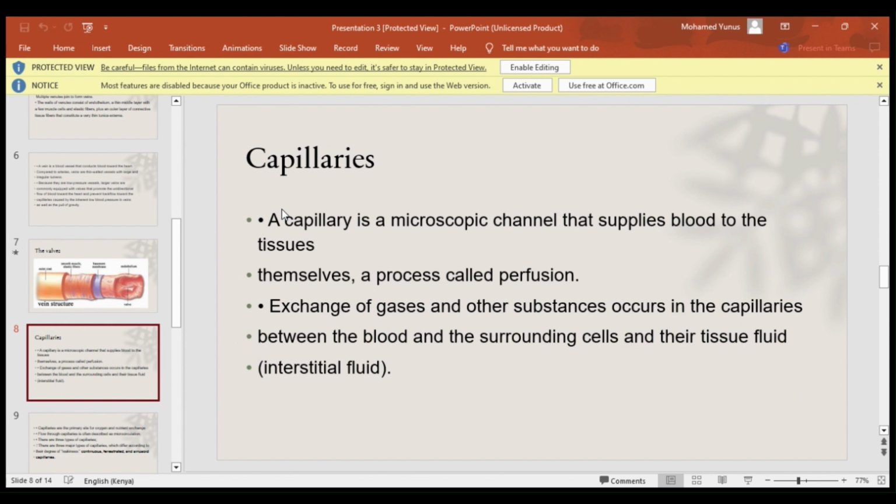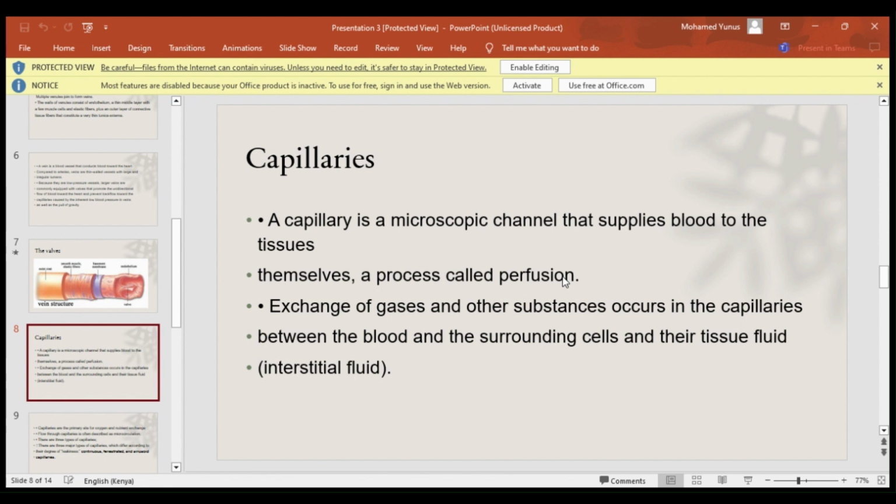Now let's talk about the capillaries. The capillary is a microscopic channel that supplies blood to the tissue. From the word microscopic, that tells us that we cannot see the capillaries with the naked eyes. The supply of blood within a tissue is known as perfusion. Exchange of gases and other substances occur in the capillaries.